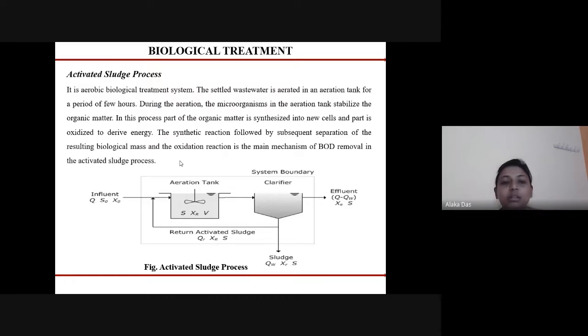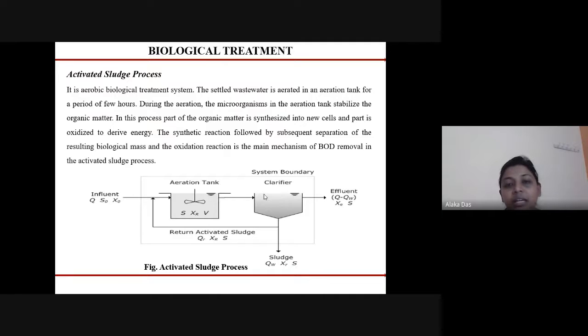First, we'll go with the activated sludge process chamber. Here we can see that the influent enters into the aeration tank and then to the secondary settling tank. It is an aerobic biological treatment system because the whole process takes place in the presence of oxygen.